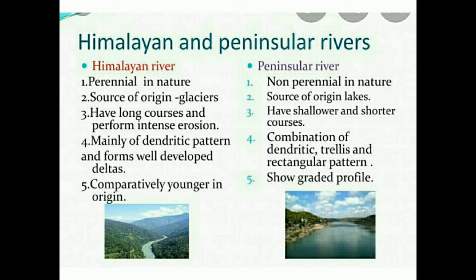They are comparatively younger in origin. When we move to the peninsular rivers, they are non-perennial in nature, the source of origin is from lakes, they have shallower and shorter courses, and a combination of dendritic, trellis and rectangular patterns. In different forms, these will be moving and show a graded profile. So, these are the differences between the Himalayan and peninsular rivers.